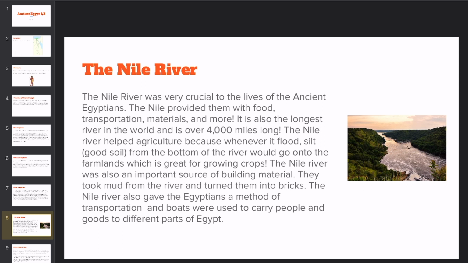The Nile River was also an important source of building material. They took mud from the river and turned it into bricks. The Nile River also gave the Egyptians a method of transportation, and boats were used to carry people and goods to different parts of Egypt.